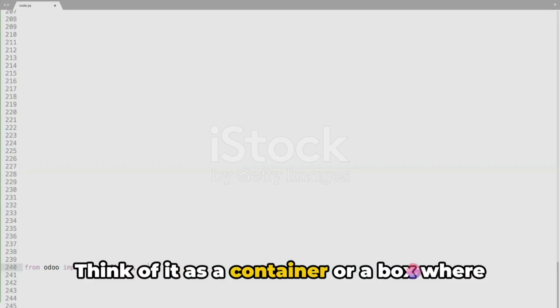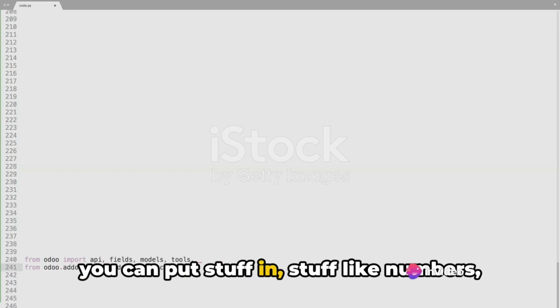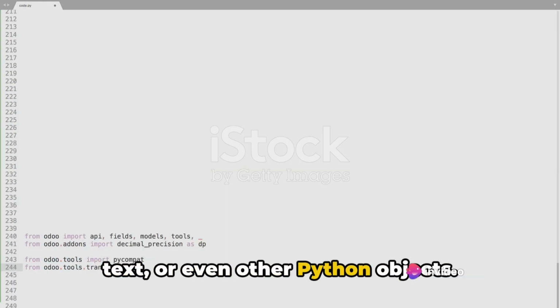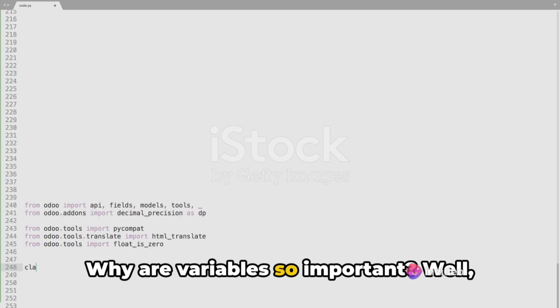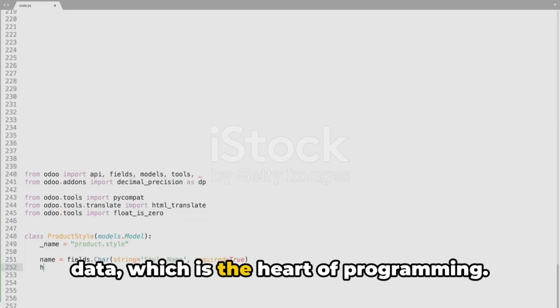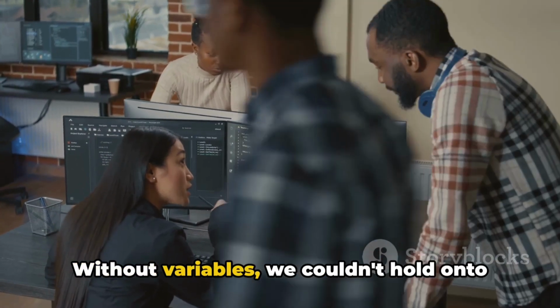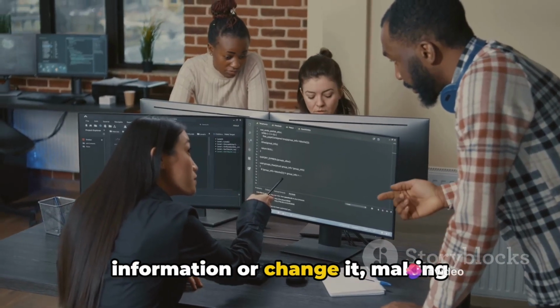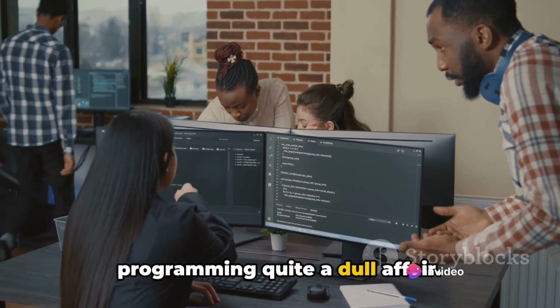Think of it as a container or a box where you can put stuff in, stuff like numbers, text, or even other Python objects. Why are variables so important? Well, they allow us to capture and manipulate data, which is the heart of programming. Without variables, we couldn't hold on to information or change it, making programming quite a dull affair.